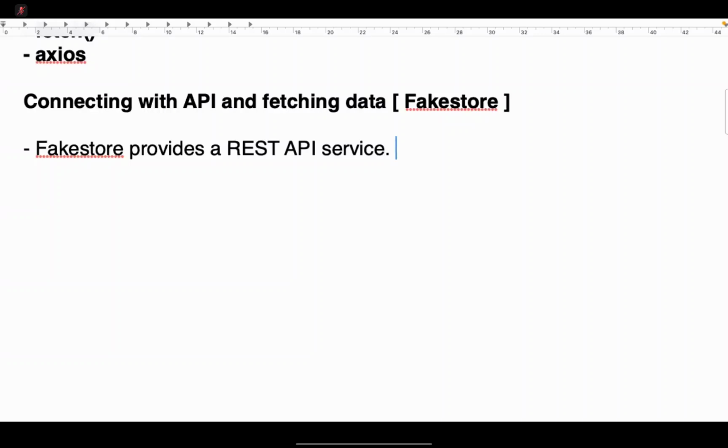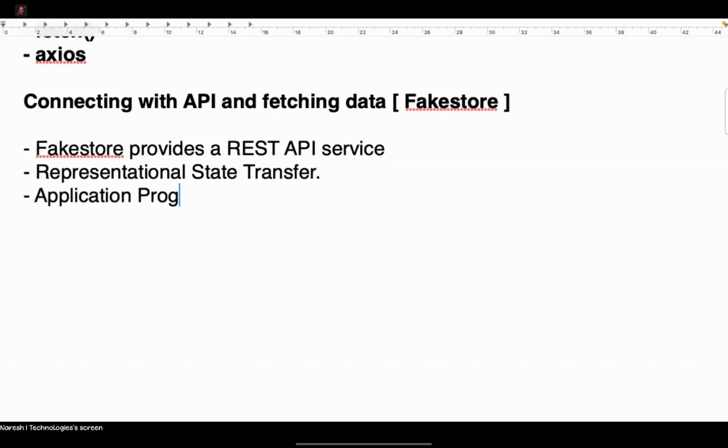So, REST API service. What is an API? I am not explaining that part here, because you will learn that in your backend technologies. So what is a REST service? REST stands for Representational State Transfer, and API is Application Programming Interface. Just key points I'm giving.